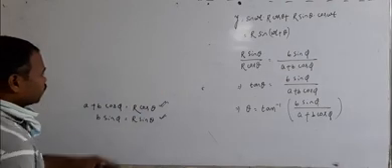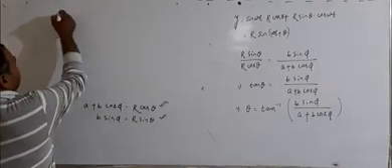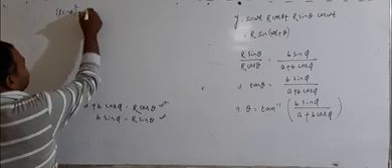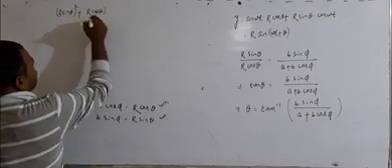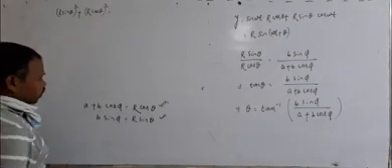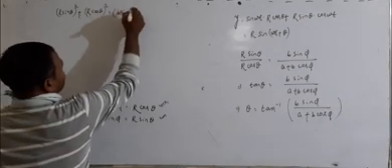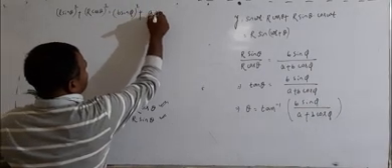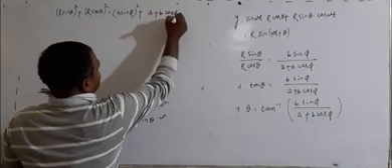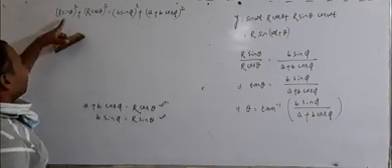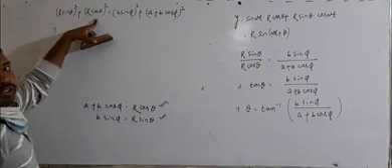On squaring and adding, we get (r sin theta) squared plus (r cos theta) squared equals (b sin phi) squared plus (a plus b cos phi) squared. The left side is r square sin square theta plus r square cos square theta.